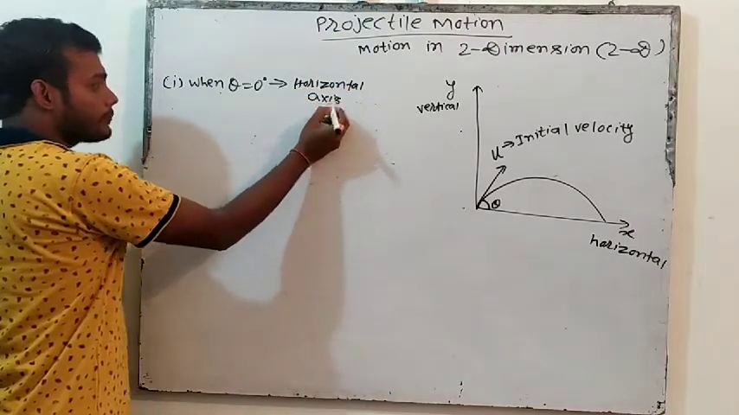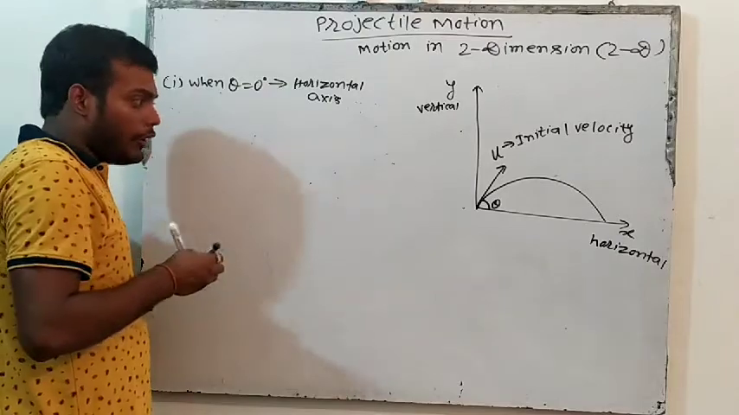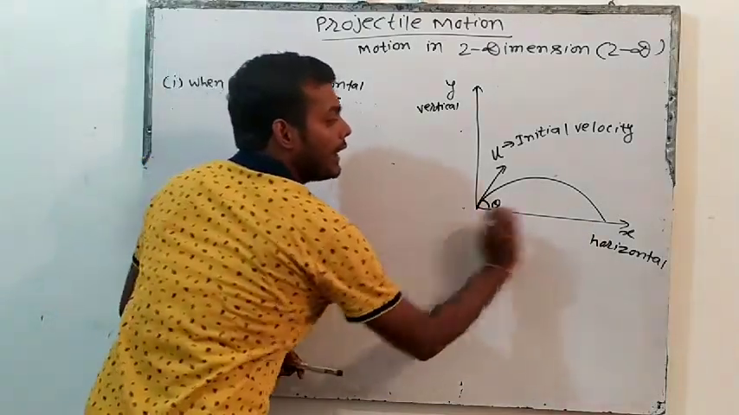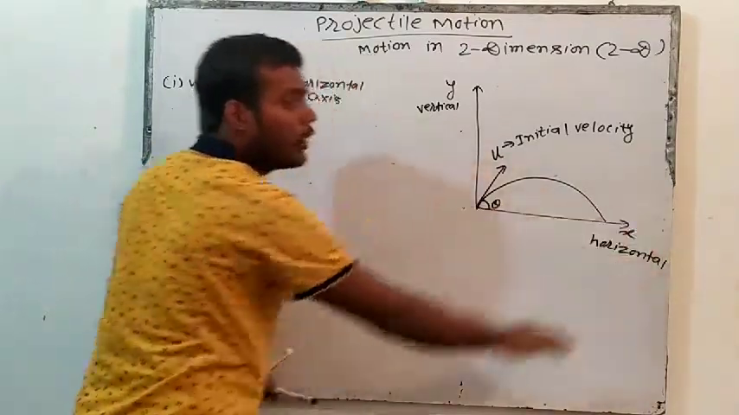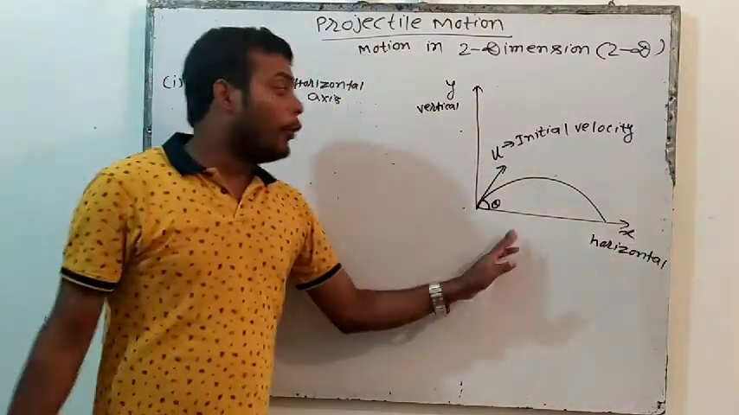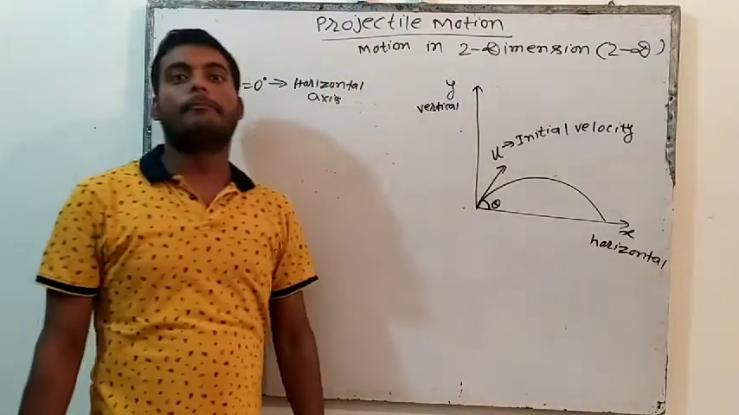Horizontal axis. So if we throw any object like this, this is theta equals 0. That means the object will go horizontally. So this is motion along the x-axis.